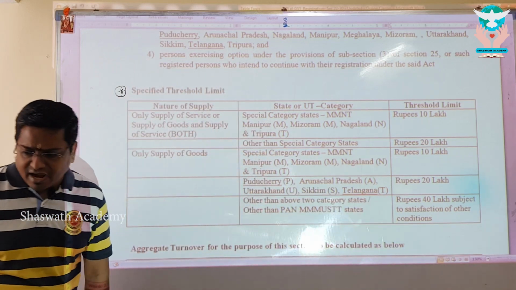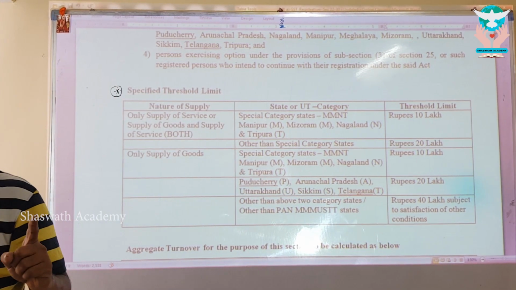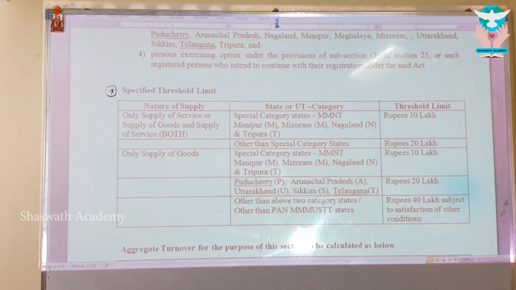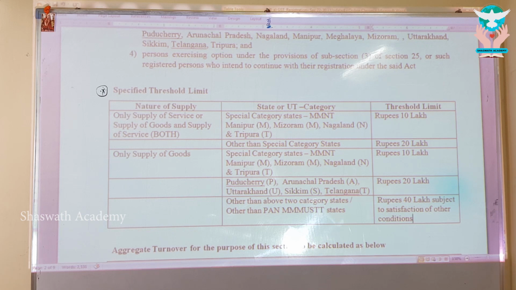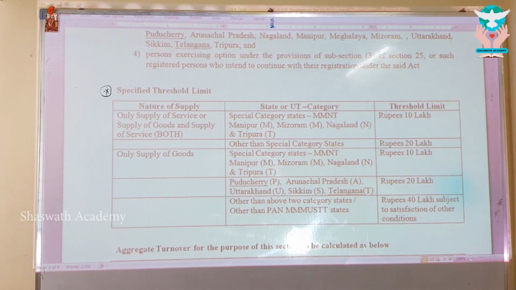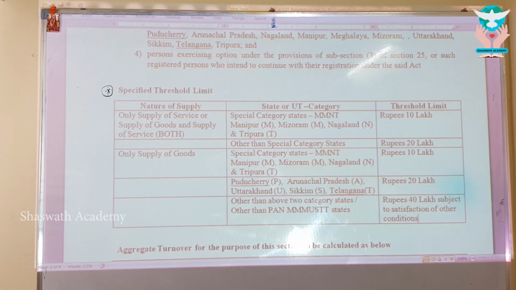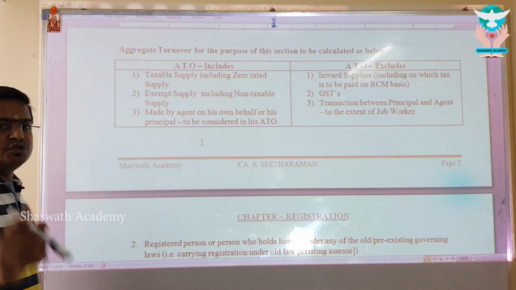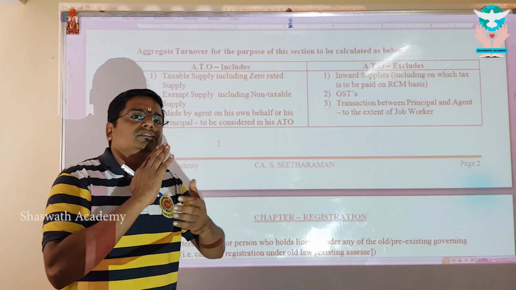Go ahead, my dear. Crack this. Mark this table important. My dear, immediately do a small favor to me. Just put everything on hold. Practice this table twice. Practice this table twice immediately by repeating, by saying, and then writing. Twice. Go ahead, my dear. I hope and trust you have written twice and have taken a strong grip on the threshold limit.